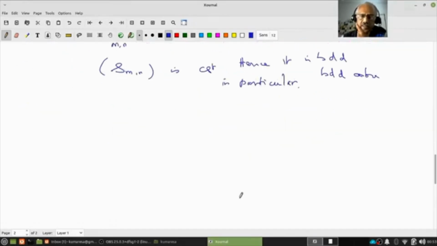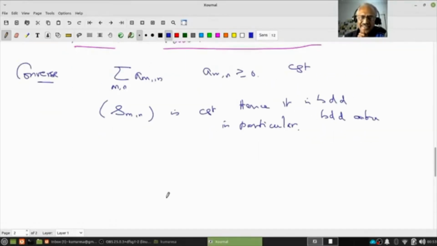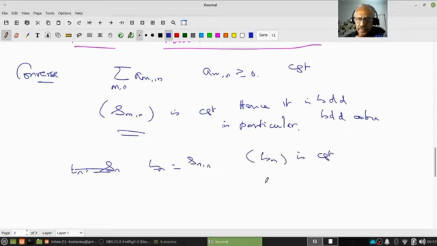Yeah. If you don't like this, let us do it in a slightly different way. Suppose this is convergent. If this is convergent, then this sequence, let us call it B_n equal to S_nn, then B_n is convergent. The diagonal sequence is convergent, right? We had already seen this.